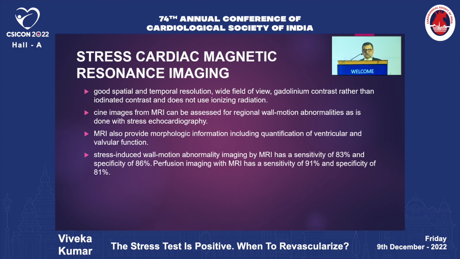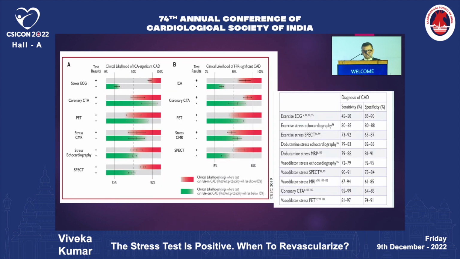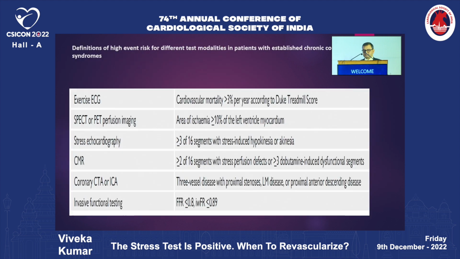Stress cardiac MR is also done, using the same principle. The information and the images are much better, so the false positivity rates are significantly lower. If you look at the different stress tests and their clinical likelihood of ruling in versus ruling out coronary artery disease, they are not really of the highest order. But at best, the stress test would be to the tune of 85 to 90% sensitivity and almost 80% specificity.